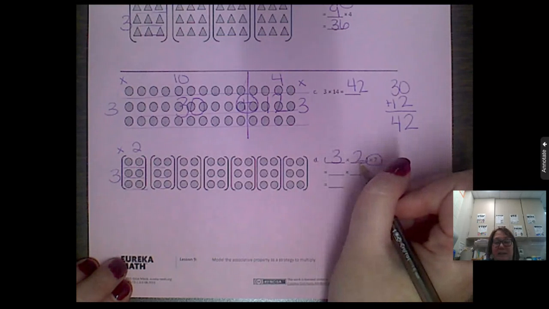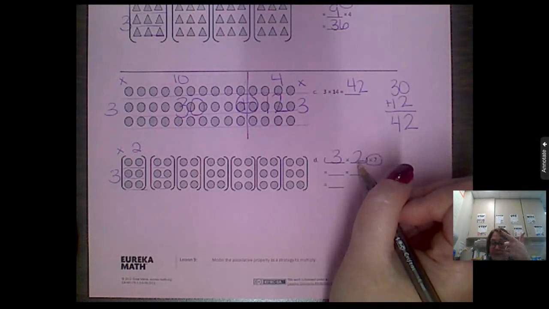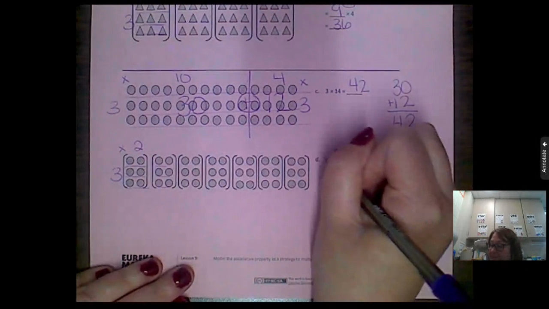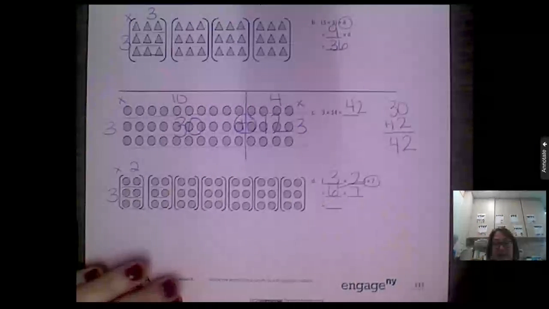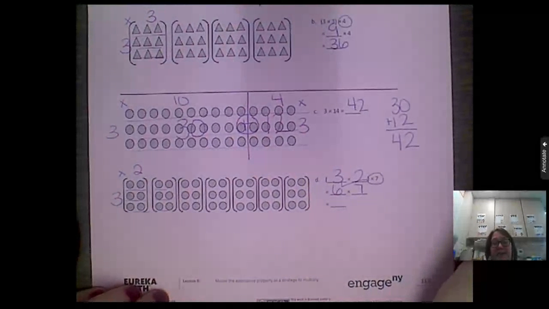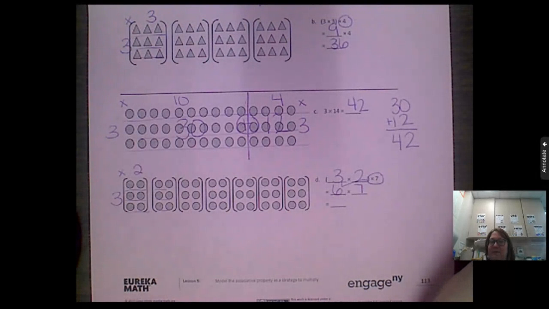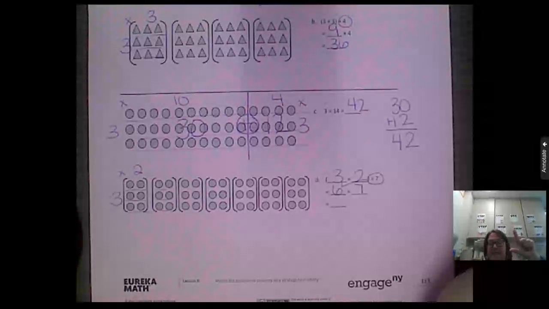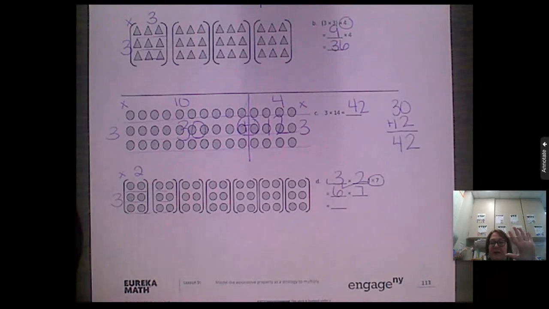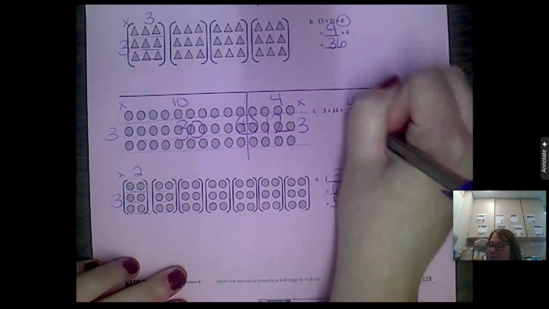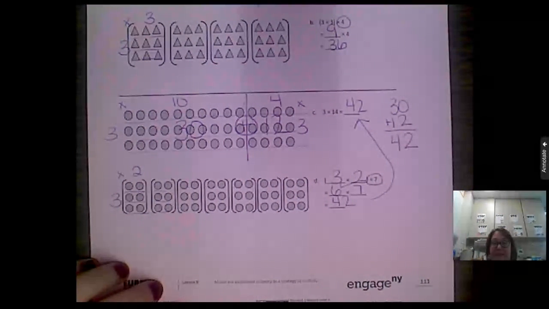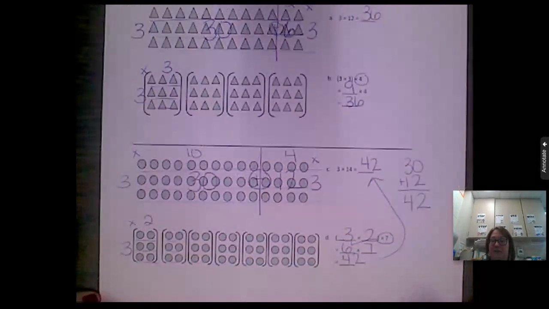What is 3 times 2? 3, 6, right? Or 2, 4, 6. So it would be 6, because 3 times 2 is 6, times 7, okay? And do you want to count by 6s or do you want to count by 7s to solve? I'm going to do 7s, and if you want to try 6s, you can do that too. Ready? Count with me. 7, 14, 21, 28, 35, 42. We stop right there. So what do we get? 42, which if you notice, look above, it's the same as above. We just used a different way to break it up. Okay? Good. All right, let's go ahead and flip it to the back.